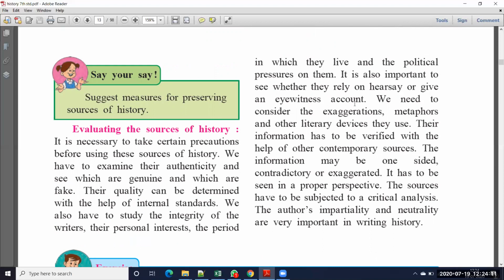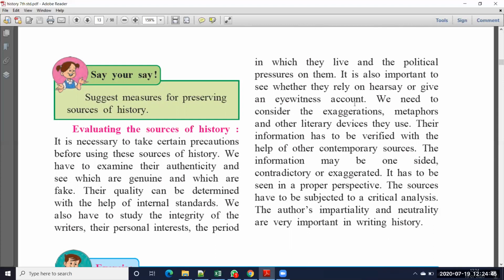Okay, so simply, suppose you are writing any history, so you have to write everything. Suppose you are writing about Akbar. That is the historical book you are writing. So what are the good things about Akbar? What are the bad things about Akbar? Which wars he won, which wars he lost? So that positive information you have to write, negative information also you have to write. So that we call a true historical book.